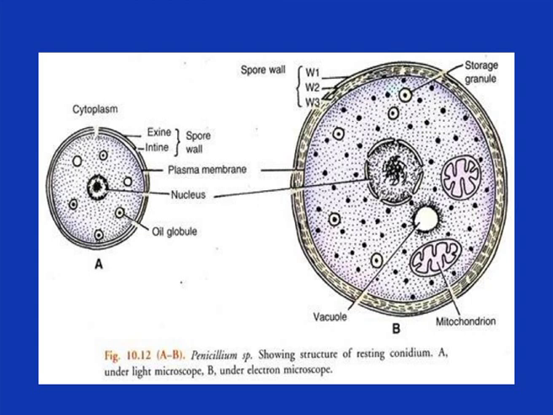In the conidium, the outer layer is further divided into three sublayers: the outermost layer, the middle layer and the innermost layer.